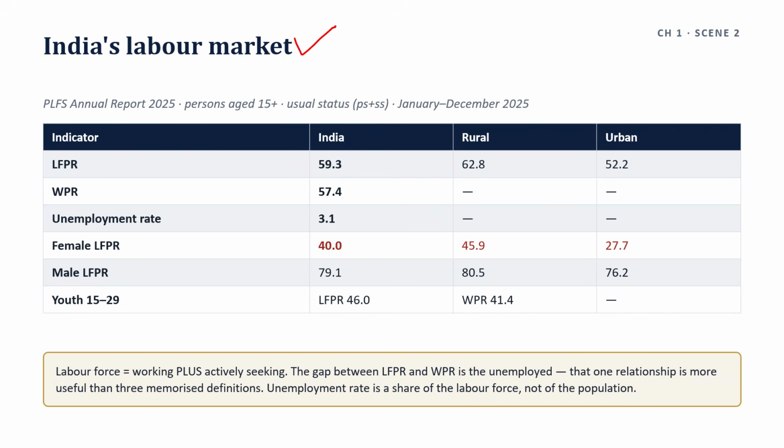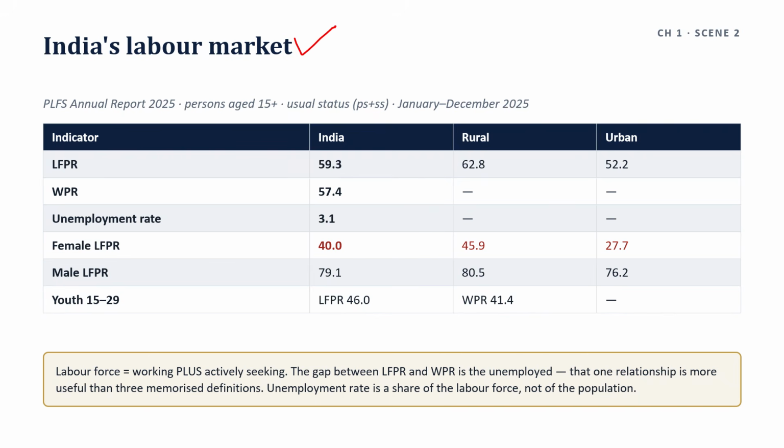Comes to LFPR. How many of the working age population are in the labor market at all? This is called as LFPR. And WPR. How many are actually working? The gap between LFPR and WPR is the unemployed. The single relationship is more useful than the 3 memorized definitions.